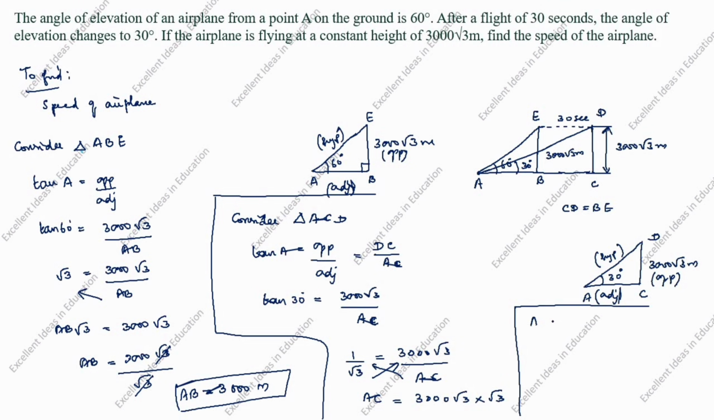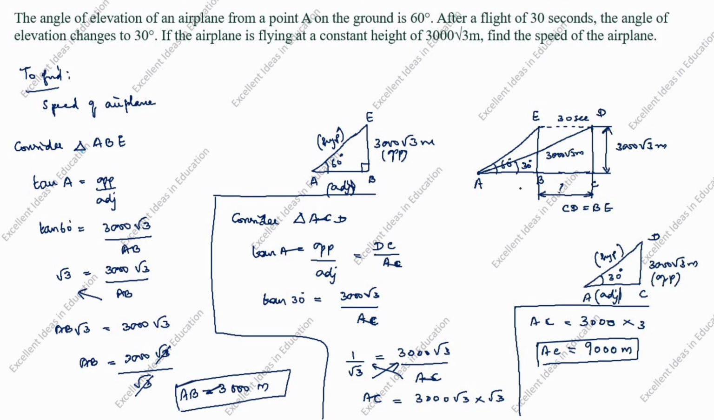AC is equal to 3000 into 3. Root 3 into root 3 is 3. 9000 meter. AC is equal to 9000 meter. We need to find this BC distance. This distance only we need to find.